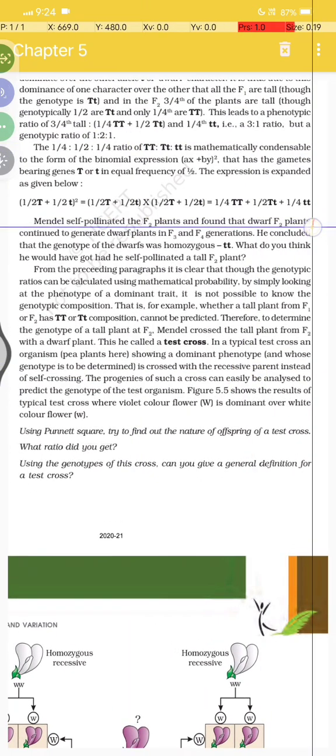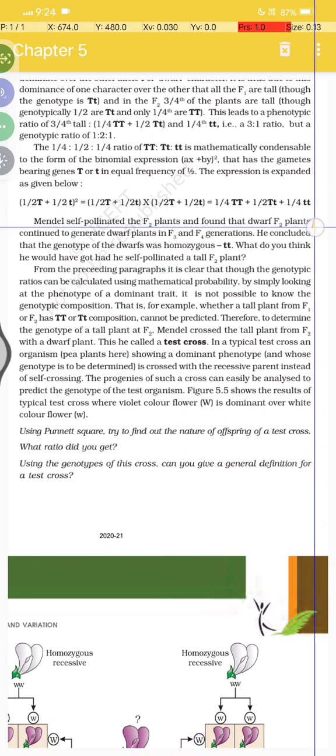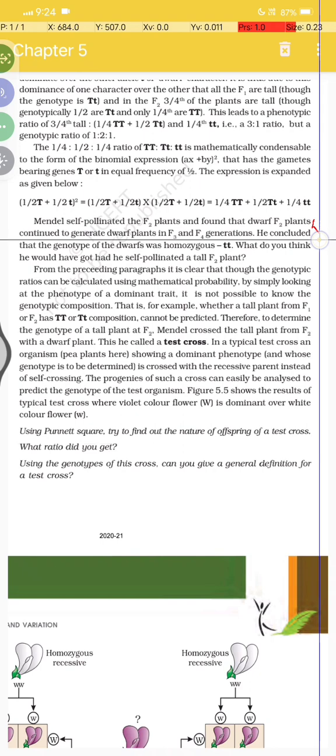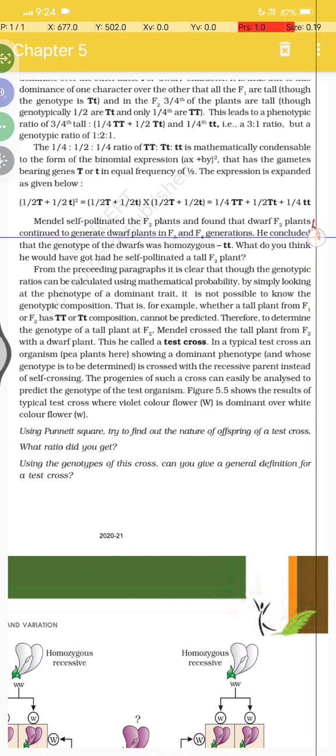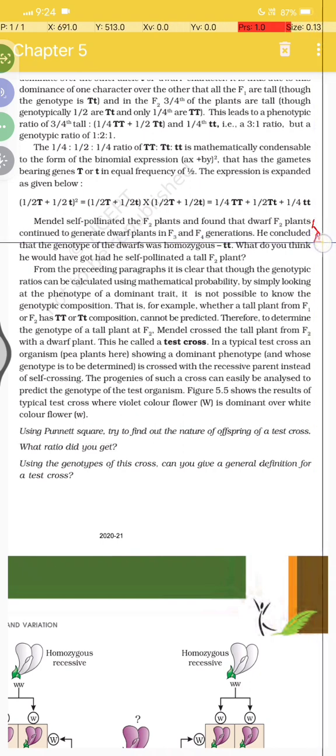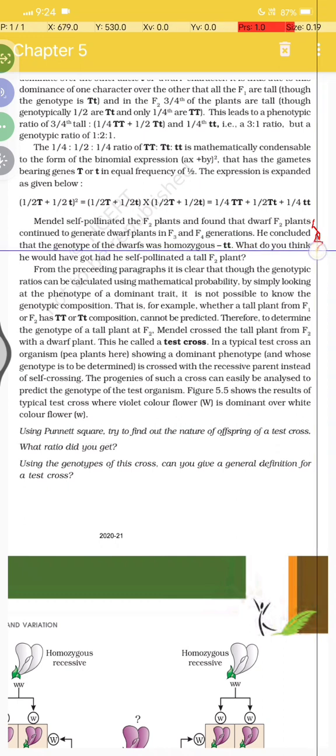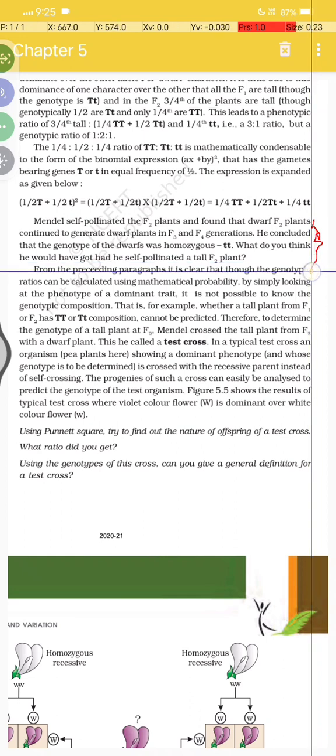Mendel self-pollinated the F2 plants and found that the dwarf F2 plants continued to generate dwarf plants in F3 and F4 generations. He concluded that the genotype of the dwarf is homozygous small t. What do you think he would have got had he self-pollinated a tall F2 plant?